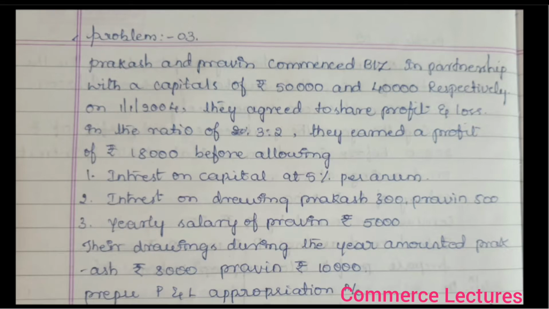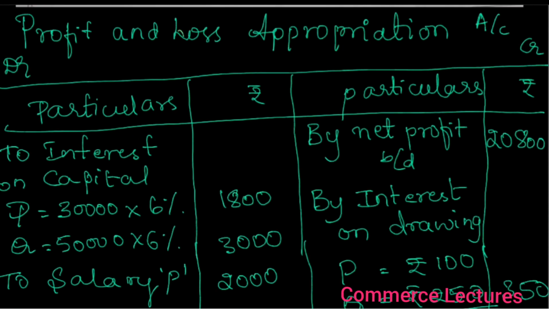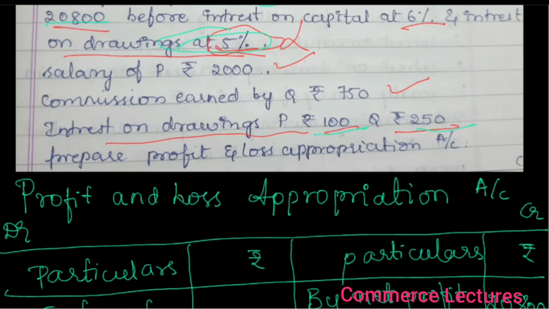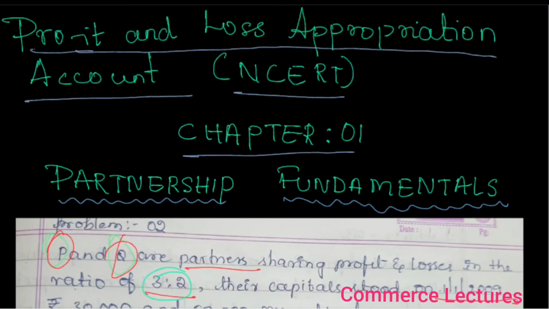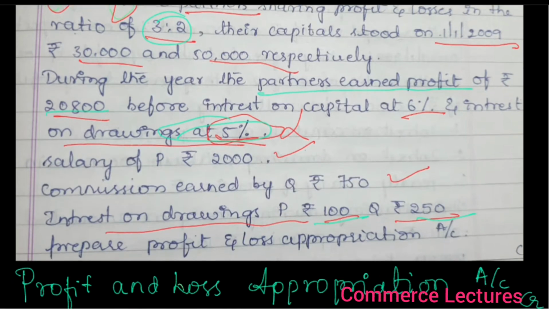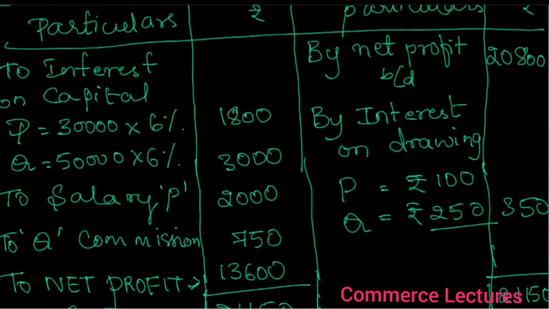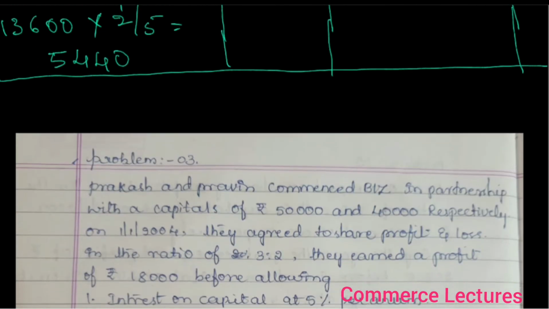In this class we are going to discuss the profit and loss appropriation account. In the previous class you have already discussed two problems relating to this, and we have also shown the format. As it is very important for your examination, we'll solve at least 8 to 10 problems relating to this profit and loss appropriation account. In this class let us discuss one more, two or three problems.